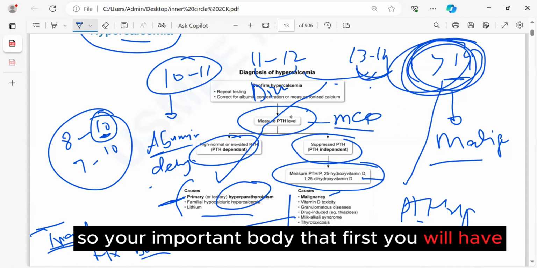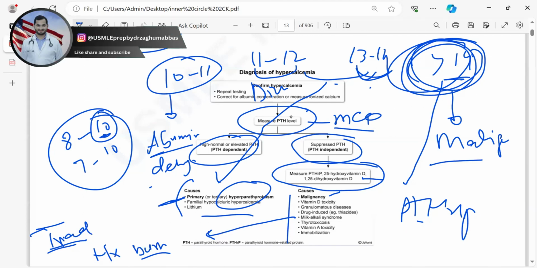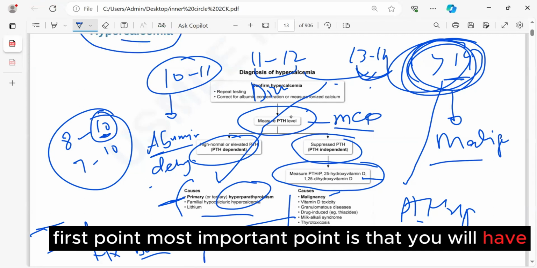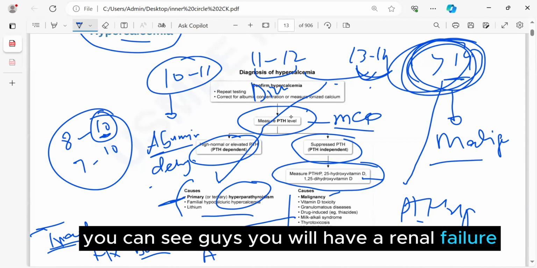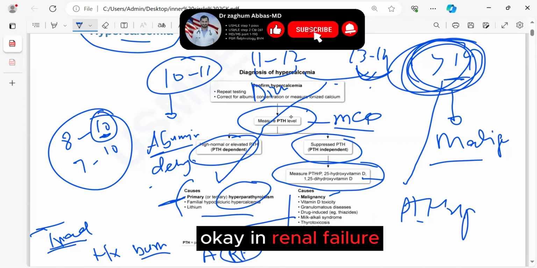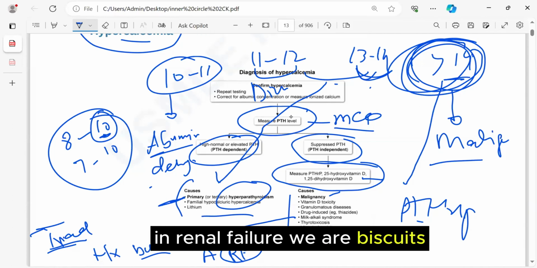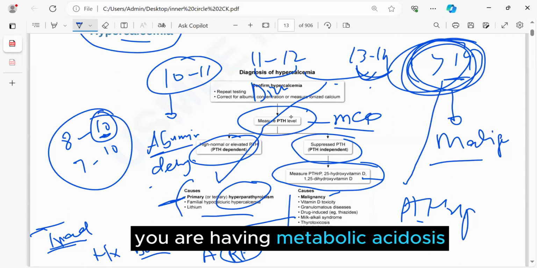So here, the most important point is that you will have renal failure. In renal failure, if you remember, in today's lecture we discussed that you have metabolic acidosis.